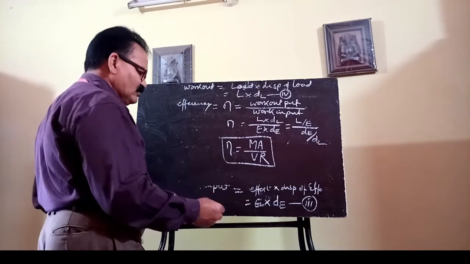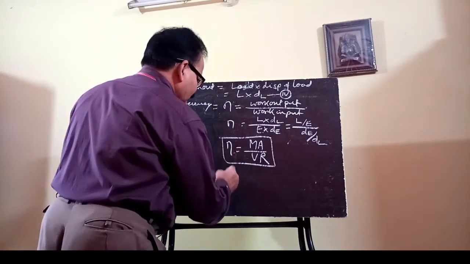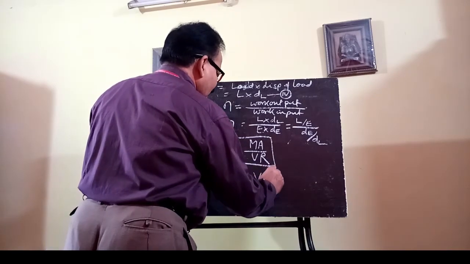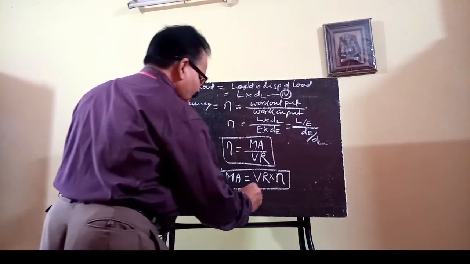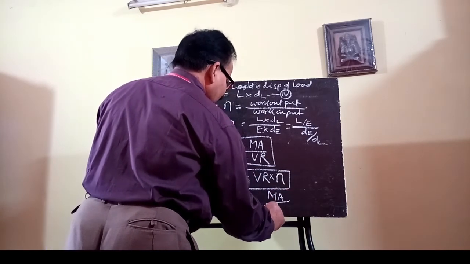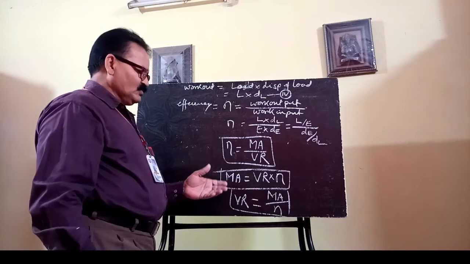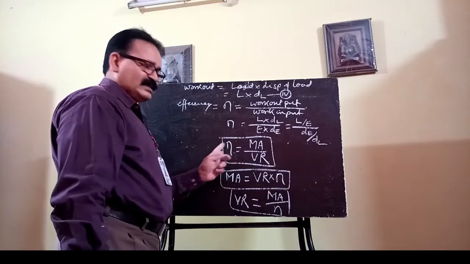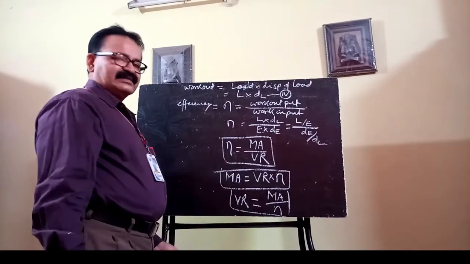So if you want to find out the mechanical advantage, you know from this relation, mechanical advantage can also be written as velocity ratio into efficiency, or you can also find out velocity ratio as your mechanical advantage by your efficiency. So this relation can be used to find out either efficiency, mechanical advantage or velocity ratio, because there are 3 data, out of which 2 data must be given, then you will be able to get the third one.